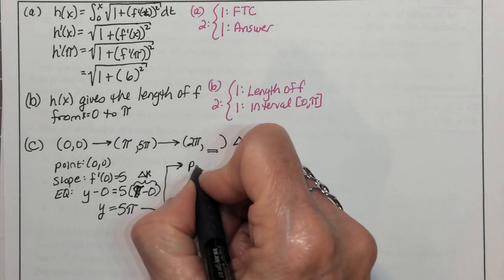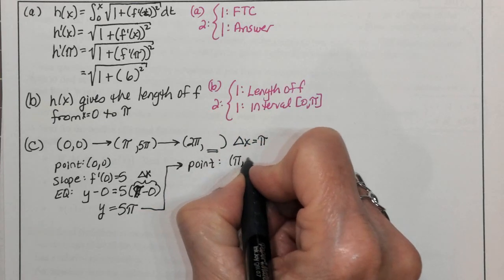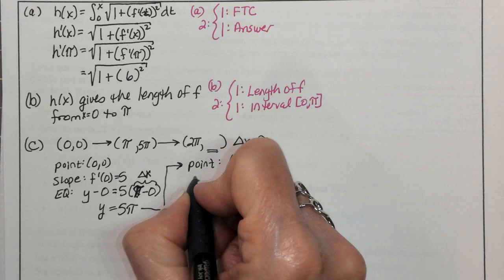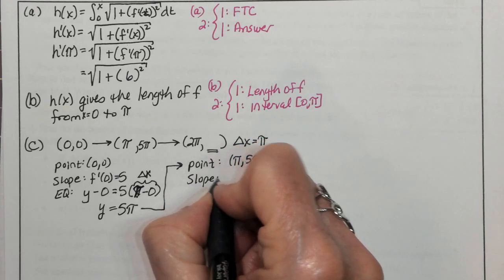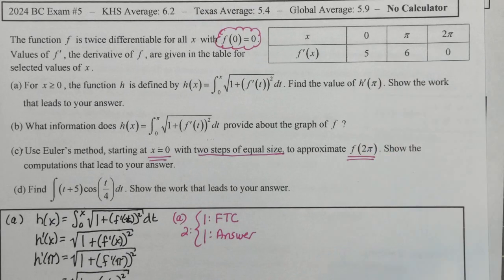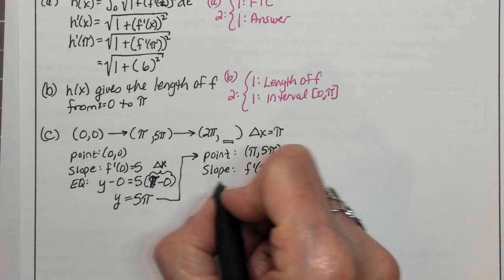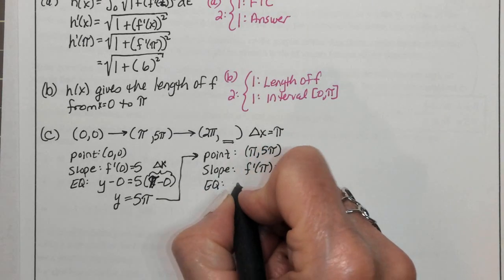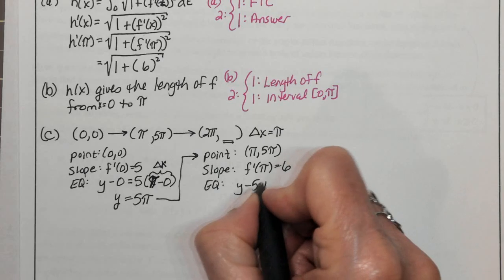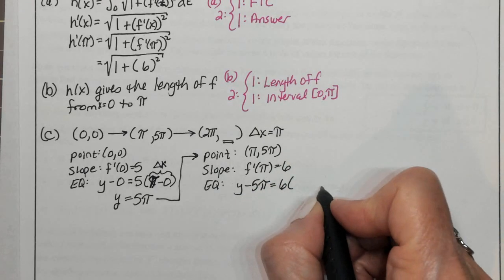So we go to our second step. The next point is pi, 5 pi. Slope is f prime at pi. I'm going to go to our table for that. F prime of pi is 6. And so now for our equation, y minus the y-coordinate of our point is equal to the slope times x minus the x-coordinate of our point.